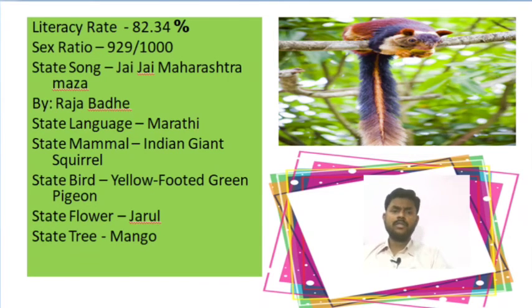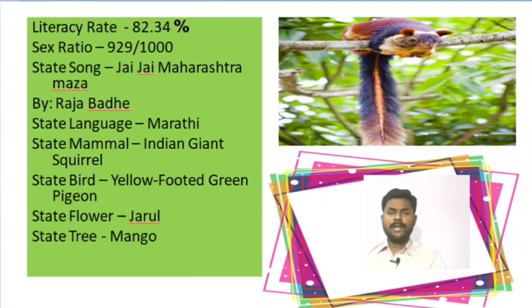Now we'll know about the state song, state language, state mammal, state bird, state flower, and state tree of Maharashtra. So let's start with the state song. The state song of Maharashtra is Jai Jai Maharashtra Maza, and the writer of this state song is Raja Badhe.